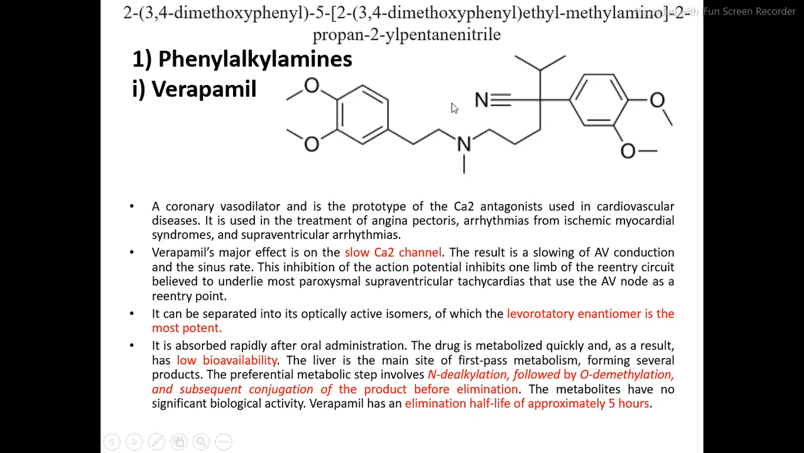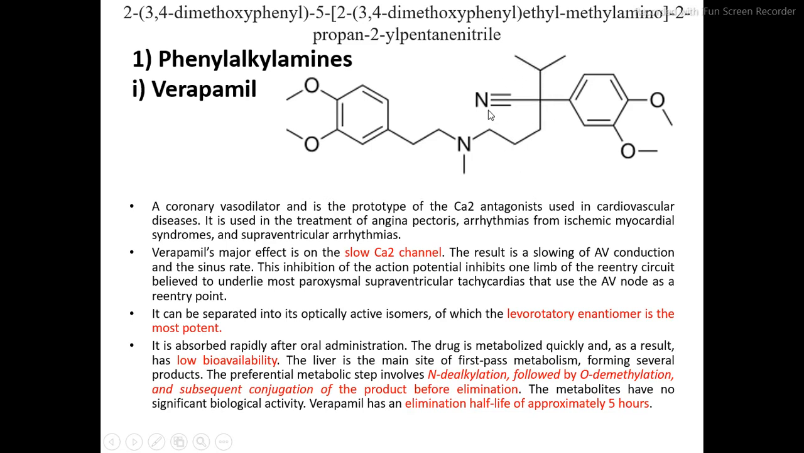And there are 2 phenyl rings present at the terminal ends. So we'll start our nomenclature from the second carbon. So 2-(3,4-dimethoxyphenyl), then 5-[2-(3,4-dimethoxyphenyl)ethyl methyl amino], then again 2-(propan-2-yl),